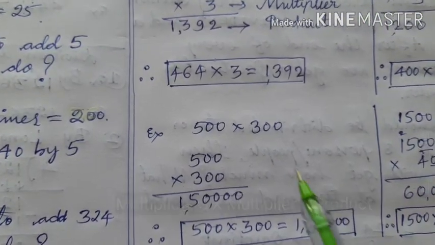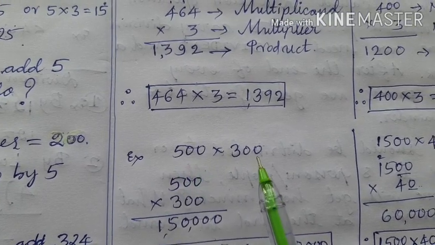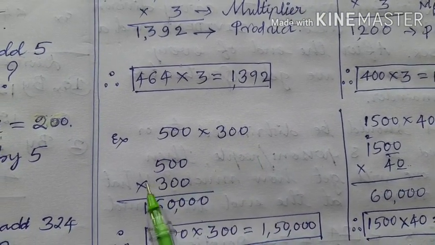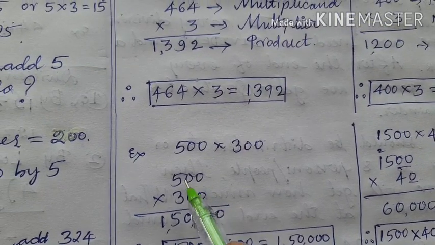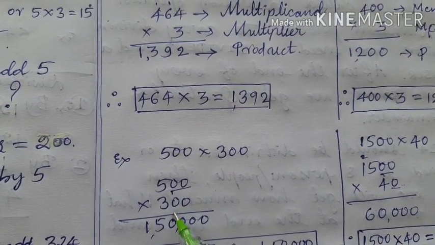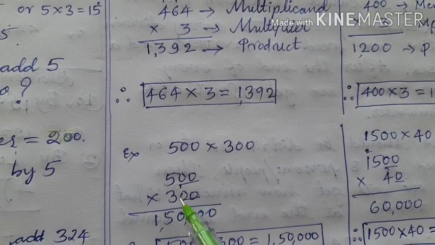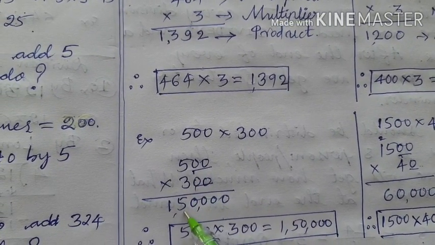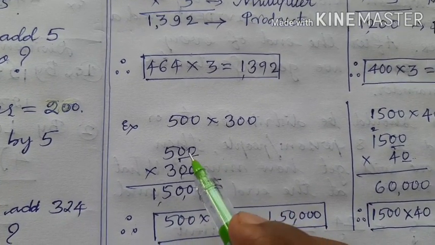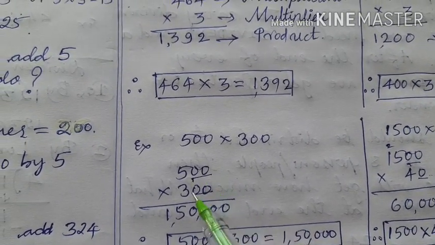Okay. Similarly, children, it is 500 into 300. Leave these 2 zeros and leave these 2 zeros, and you multiply only numbers, numerical values. 3 5s are 15. Okay. After writing 15, how many zeros you have left? 1, 2, 3, 4.